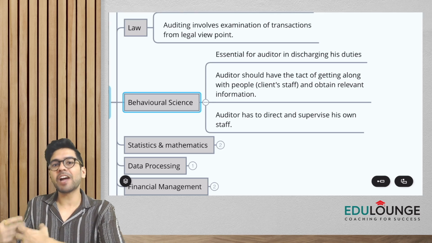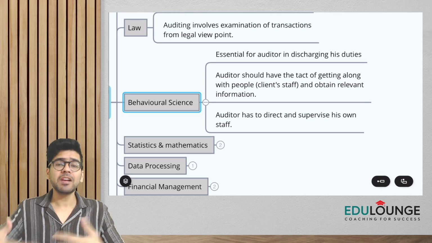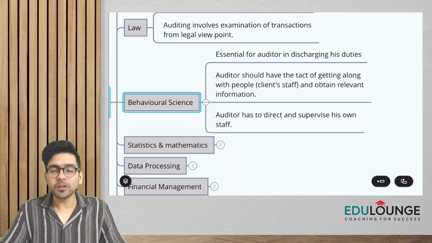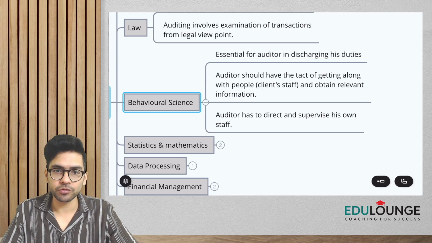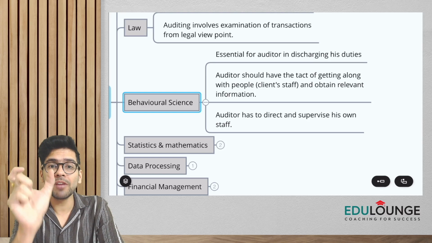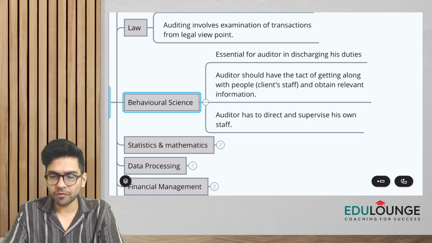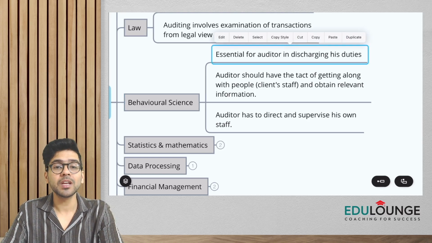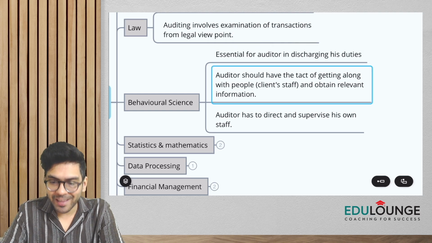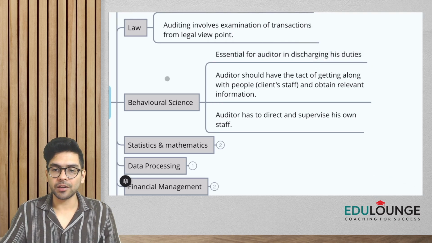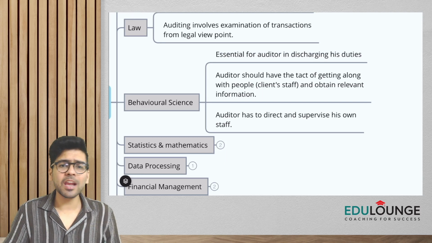And it's not just that I have to manage my own team members. I will have to do constant interaction, constant communication with the client staff also. So please understand this behavioral science. This is something which is very essential for an auditor in discharging his duties. And an auditor should have the tact. He should have the art of getting along with the people.